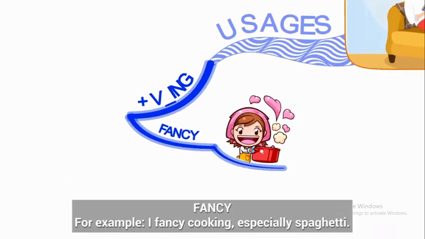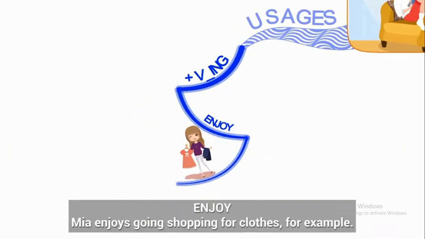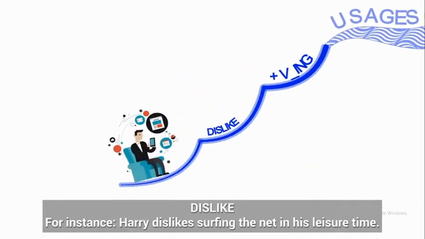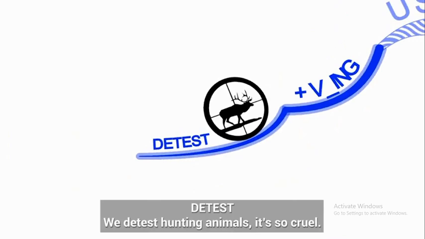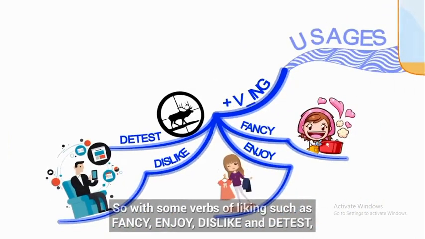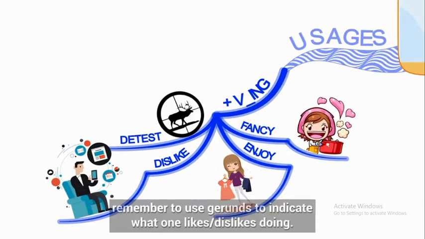Fancy. For example, I fancy cooking, especially spaghetti. Enjoy. Mia enjoys going shopping for clothes, for example. Dislike. For instance, Harry dislikes surfing the net in his leisure time. Detest. We detest hunting animals. It's so cruel. So with some verbs of liking, such as fancy, enjoy, dislike, and detest, remember to use gerunds to indicate what one likes or dislikes doing.